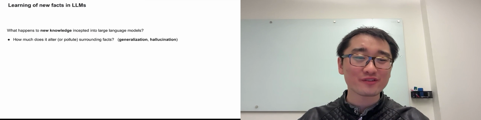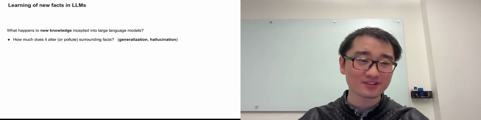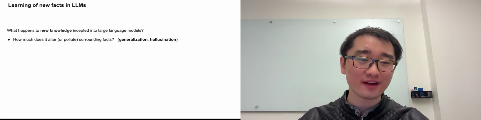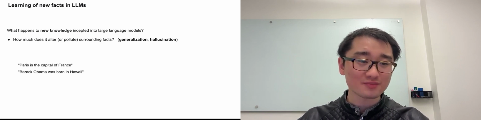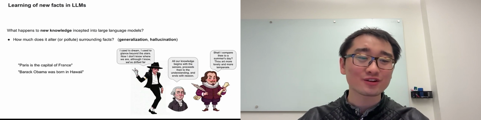To study how new information affects existing knowledge, we needed a robust dataset of diverse textual samples. But most existing datasets focus on simple facts in the canonical triplet form, the so-called semantic triple. These structured facts don't capture the rich diversity of natural language. But real-world knowledge is messy, complex. To properly study how the diversity of new knowledge permeates through a language model, we needed a new dataset.